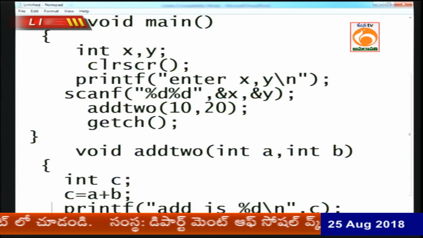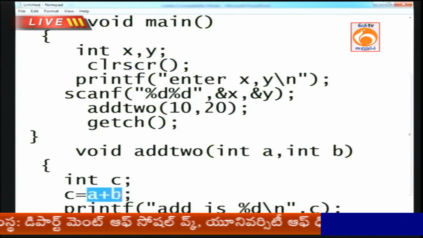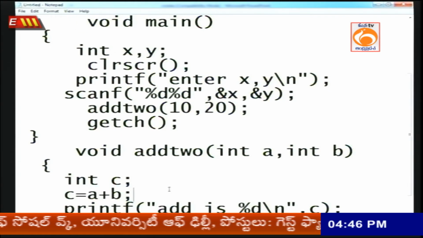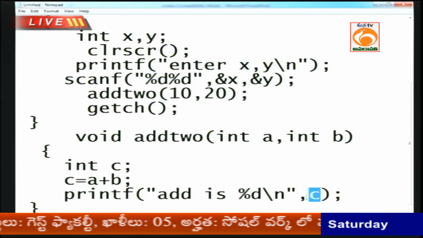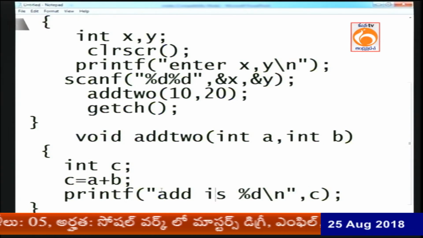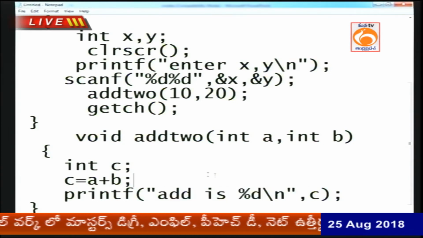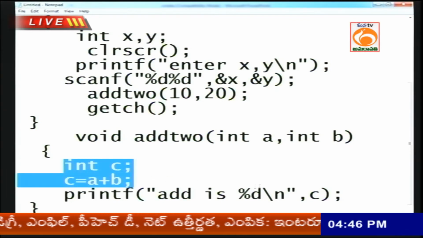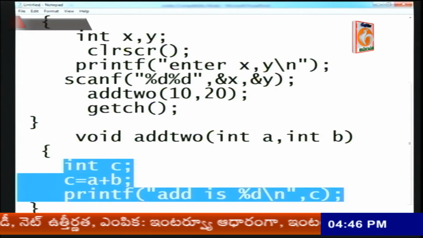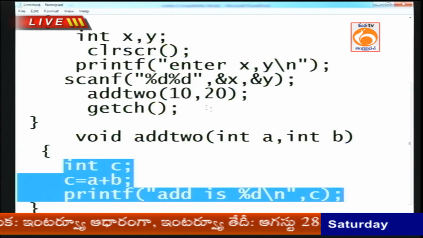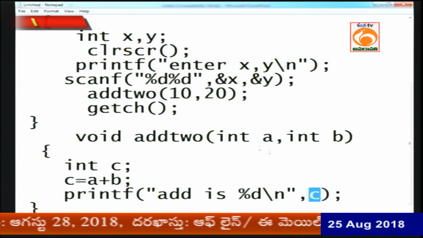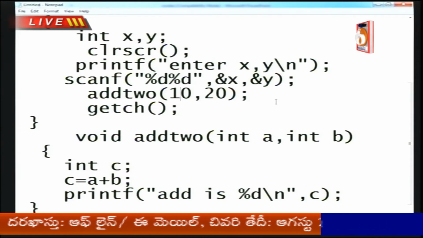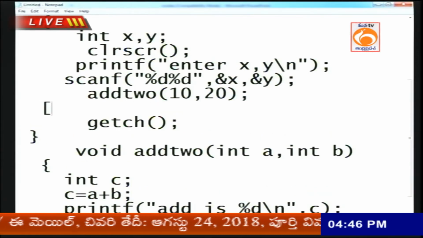What is the c value? a plus b, 10 plus 20, 30. Now I want to print the addition c value, 30. But remember, where will this answer be printed? It prints inside the function only. This answer cannot return back to the main. I mean this c value cannot be printed in the main.